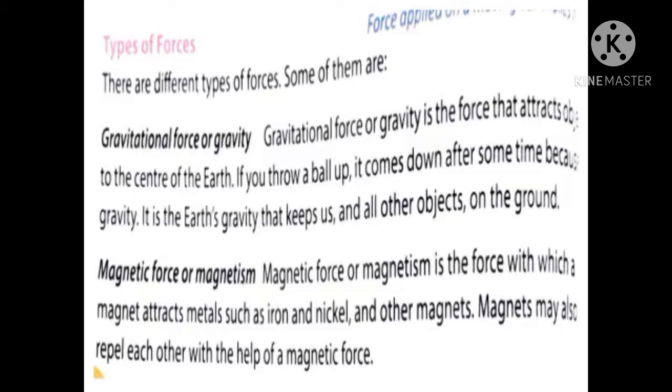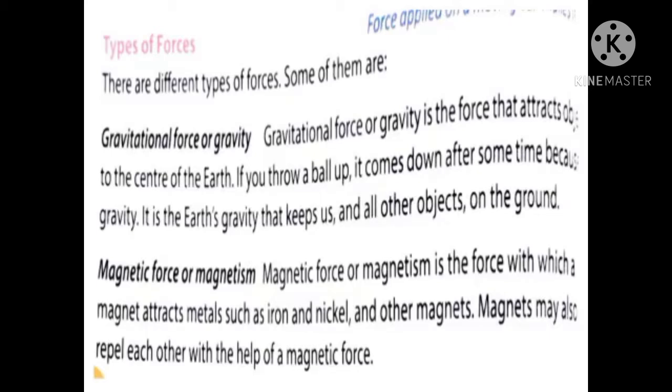The fourth one is mechanical force, and the last one is buoyant force. Okay, so there are 5 types of force.